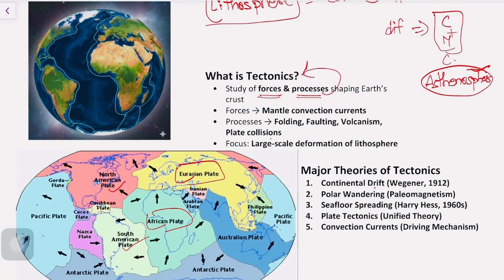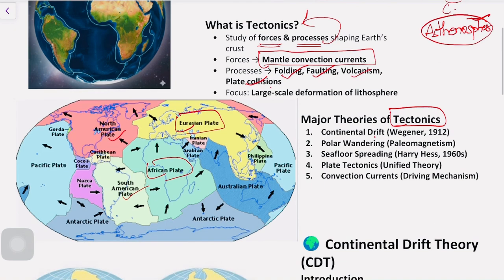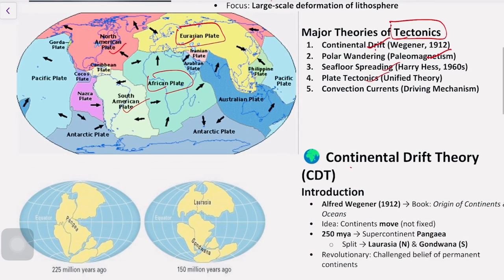Majorly the forces are mantle convection currents, and the processes involved in these movements are folding of the plates, faulting, volcanism and plate collisions as well. To explain these tectonics and the movement of the plates, there are various theories: the continental drift theory, polar wandering theory, seafloor spreading theory, and plate tectonics theory. Out of these, we will understand the continental drift theory today.